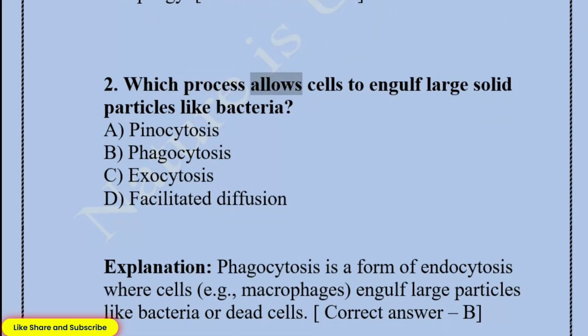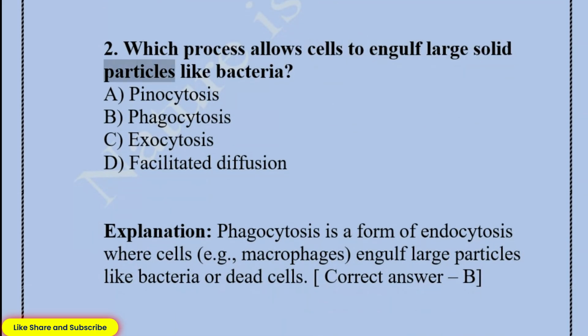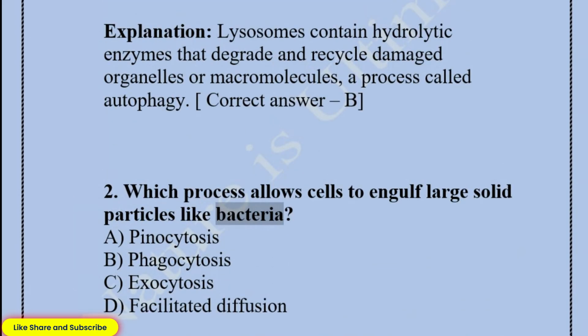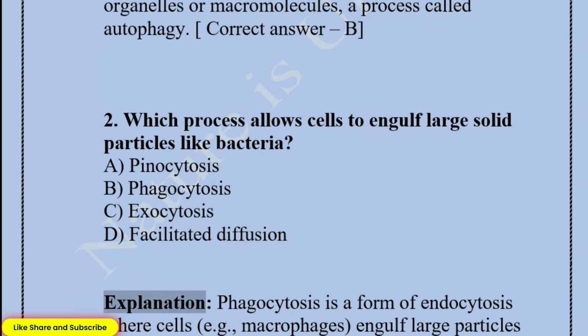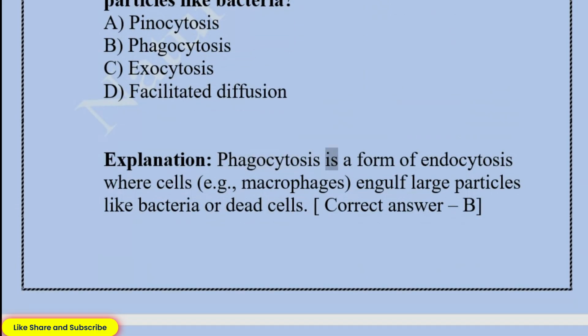2. Which process allows cells to engulf large solid particles like bacteria? A. Pinocytosis. B. Phagocytosis. C. Exocytosis. D. Facilitated diffusion. Explanation: phagocytosis is a form of endocytosis where cells, for example macrophages, engulf large particles like bacteria or dead cells.